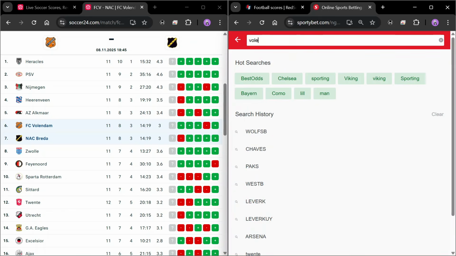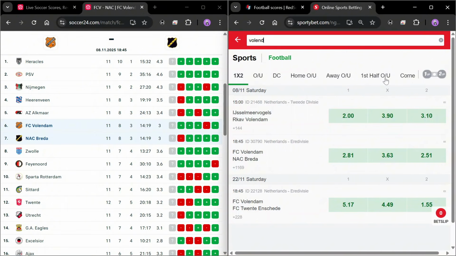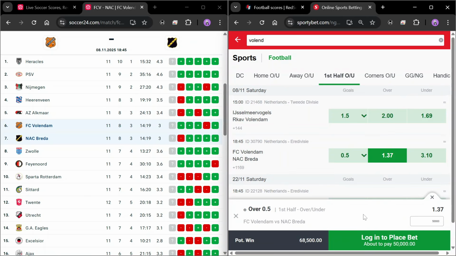Now if we come over to Sportybet and search for Volendam, let's see the odd that it gives us for over 0.5 goal for a game like this. Head over to first half over 0.5 goals halftime. It can be any arrangement on your bookie, but this is Sportybet. Select over 0.5 goals and you see it's 1.35 odd for this particular game. 1.37 odd rather for this particular game.